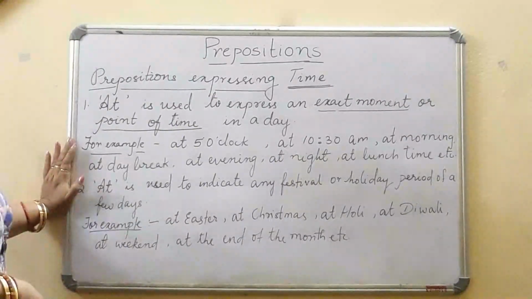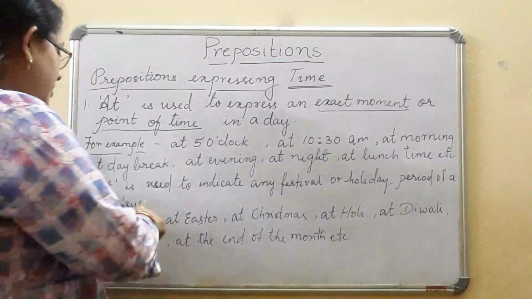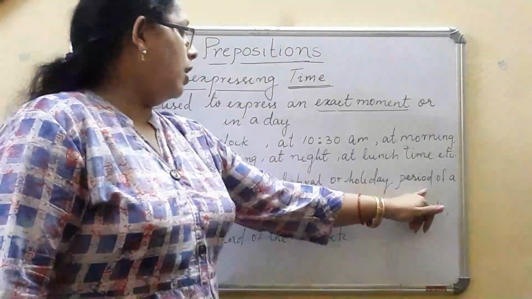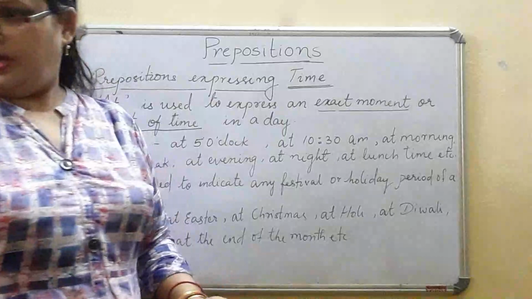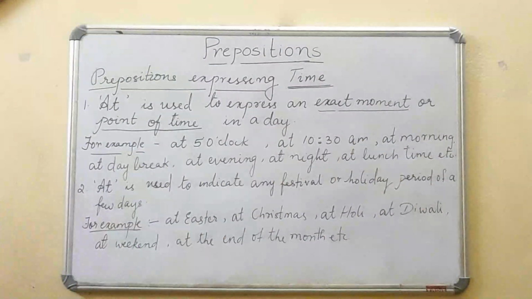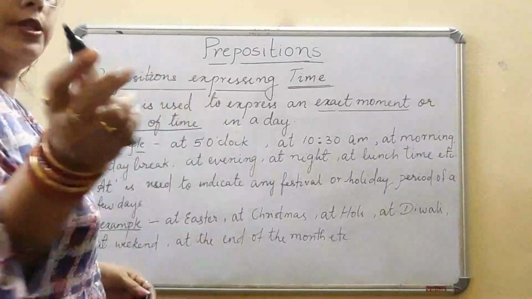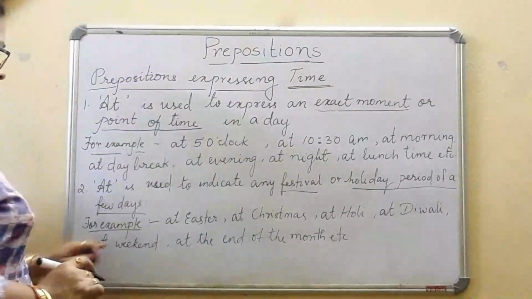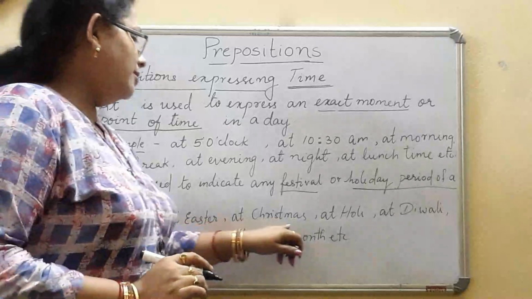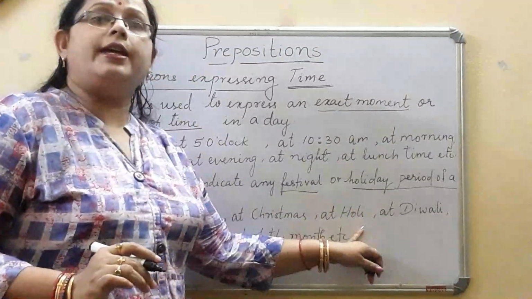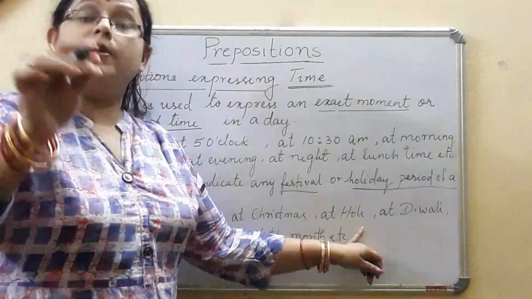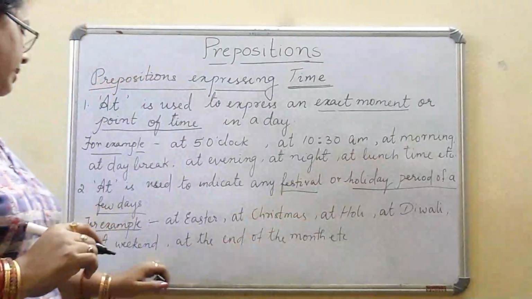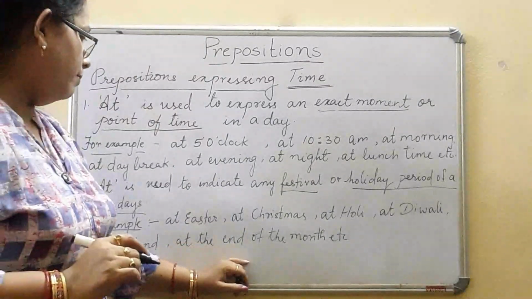Now again in another place we can use the preposition at. That is, we use at to indicate any festival or holiday period of days. Now how do we use at? When we are using it for a festival, a holiday period of a few days. For example, at Easter, at Christmas, at Holi. We cannot say in Holi, in Diwali, but normally we do say in Holi, in Diwali. That is at Holi, at Diwali, at weekend, at the end of the month, etc.